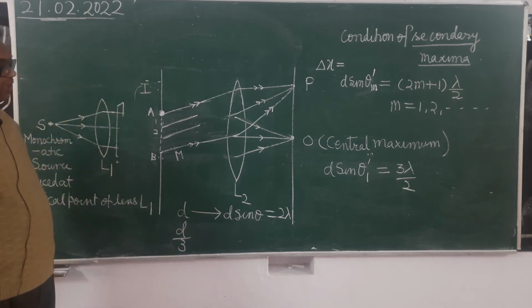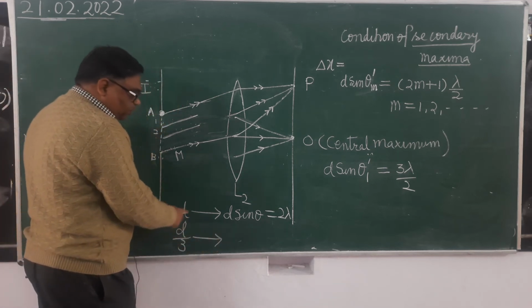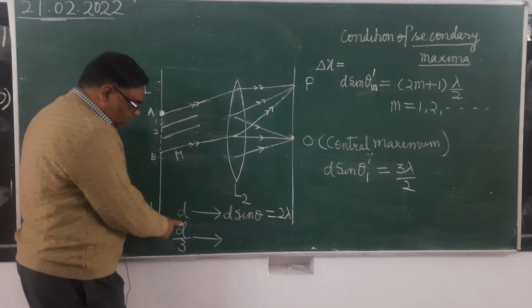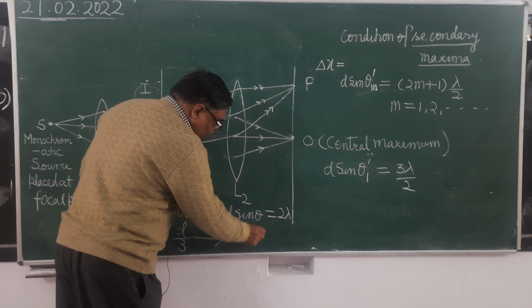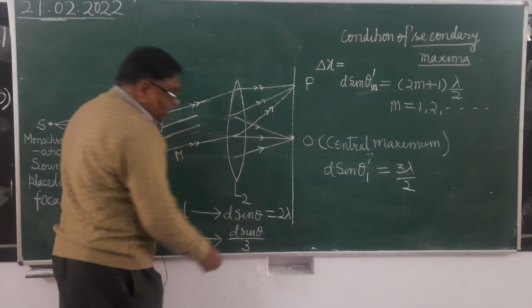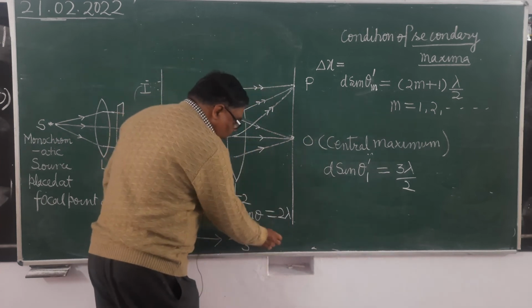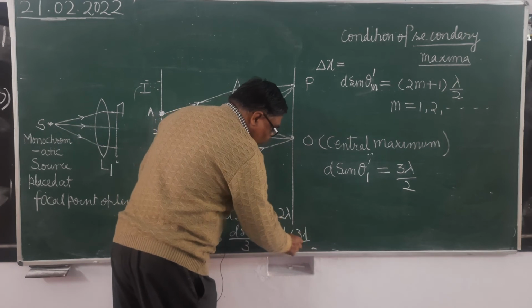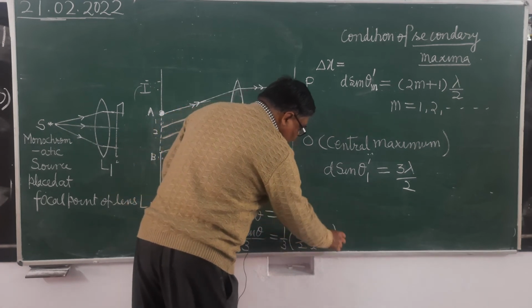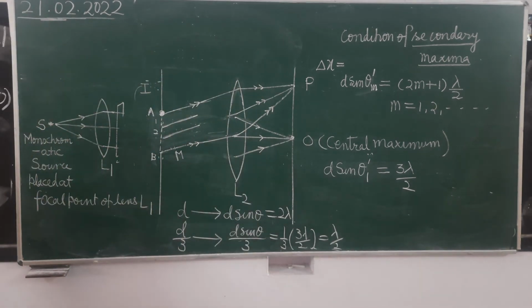What will be the path difference in between them? जब d separation है तो path difference d sin theta. When it is d by 3, so it is d sin theta upon 3. What is the value of d sin theta here? 3 lambda by 2. So when you will calculate 1 upon 3 of 3 lambda by 2, that is equal to lambda by 2. It's clear? 3 cancel, it will be lambda by 2.